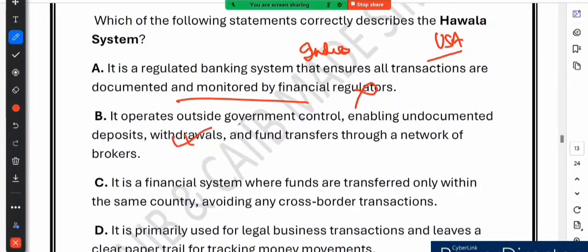Option C says that it is the financial system where funds are transferred only within the same country, avoiding any cross-border transaction. No, this is wrong. Why? Because hawala is not limited to domestic transactions. It is frequently used for cross-border transfers.